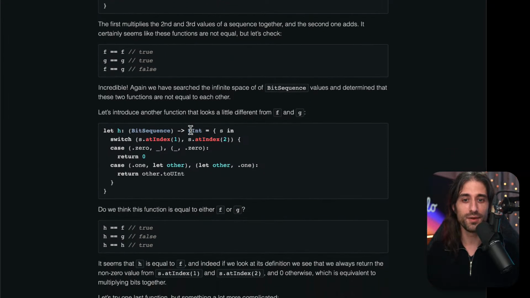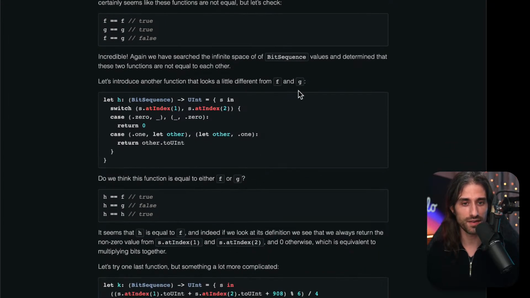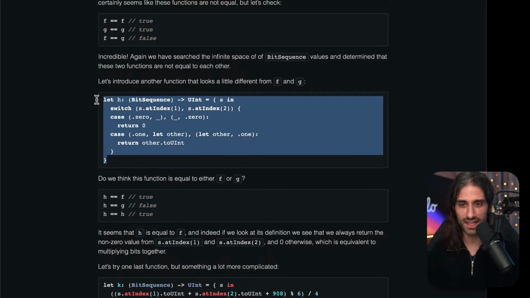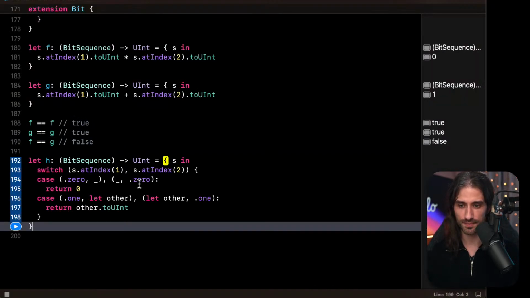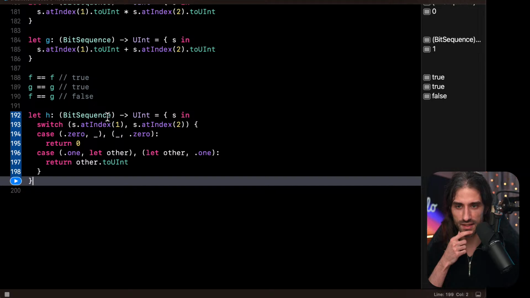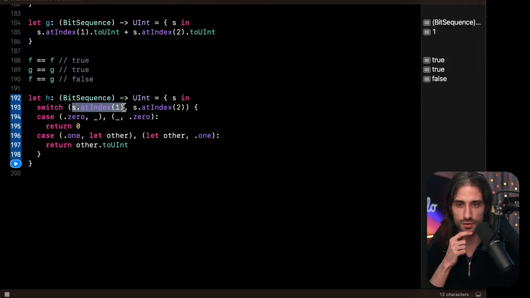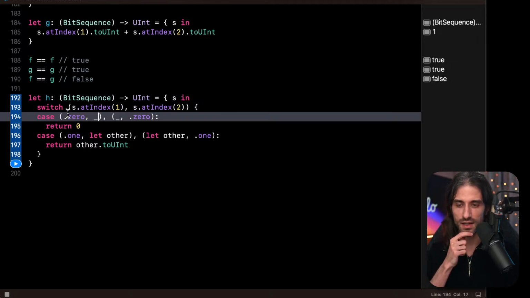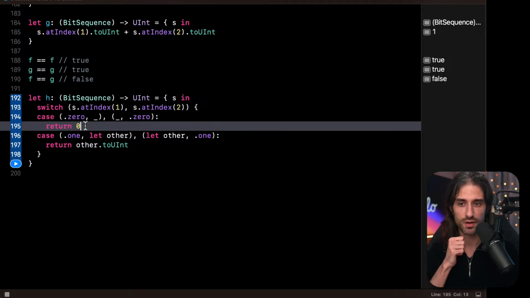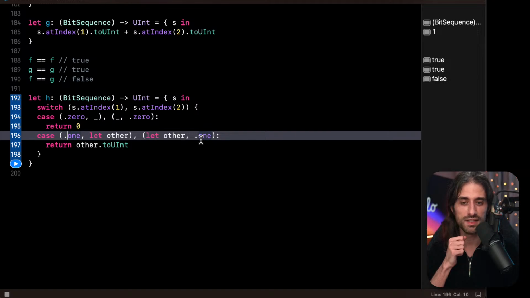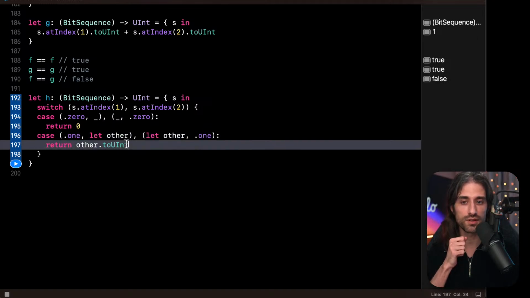So now let's introduce another function that looks a little different from f and g, a function called h. So let's see what this function does. h, once again, takes a bit sequence and returns a UInt, and it switches over the second and third values in the sequence, and it says if either of these two values is 0, it returns 0, and if either of these is a 1, then it returns the value of the other one.